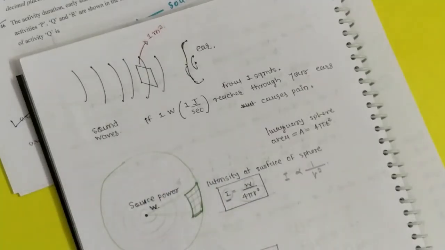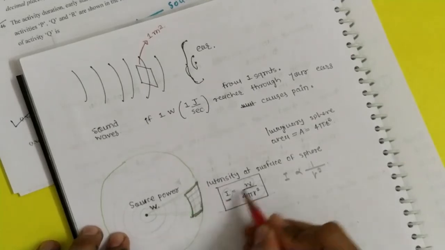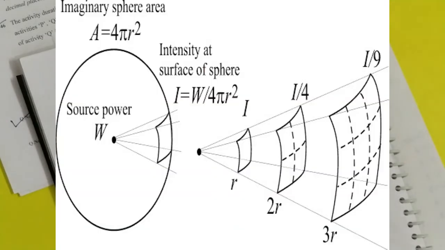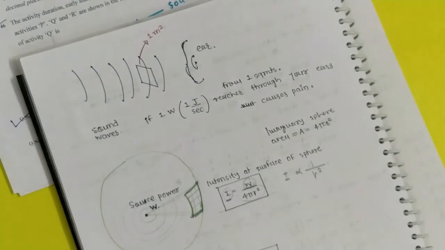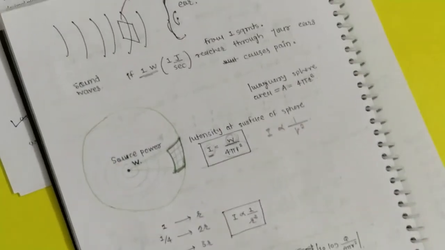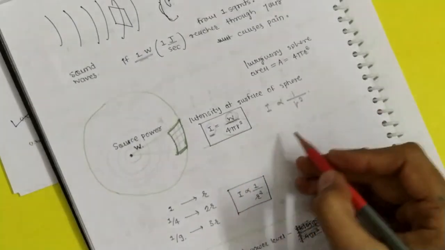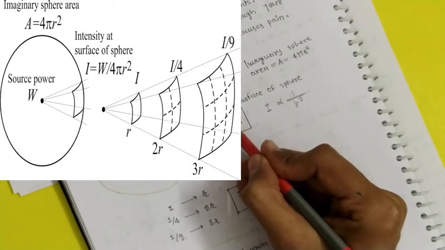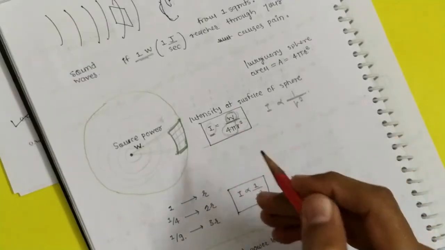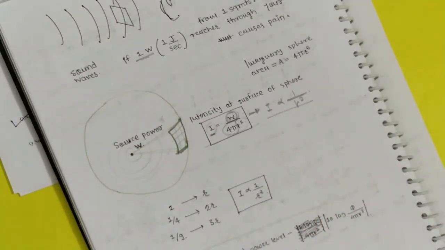Now, source power is radiated in a spherical way. So in one area you will get W watt of energy. What is 1 watt? That is 1 joule per second. For 1 square meter, that is 1 watt. And for the imaginary sphere, the area of the sphere is 4 pi r square. If we consider W as a constant, we will get I is inversely proportional to r square.